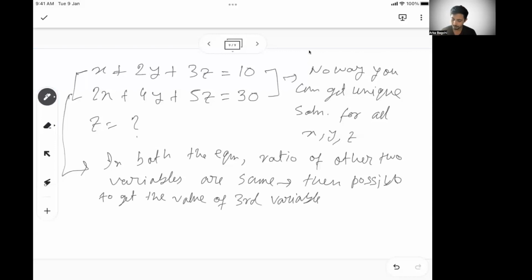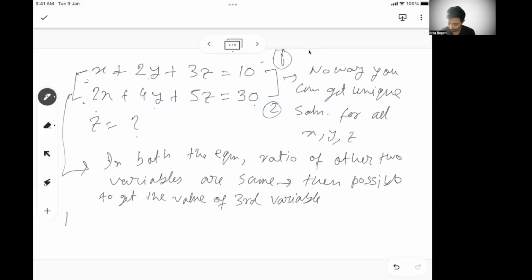So here I can see in the first equation x, second equation 2x. So that means x by 2x is 1:2. Similarly, 2y, 4y, the ratio is still 1:2. So there is a way we can find out the value of z. So again, let's say this is equation 1, this is equation 2.